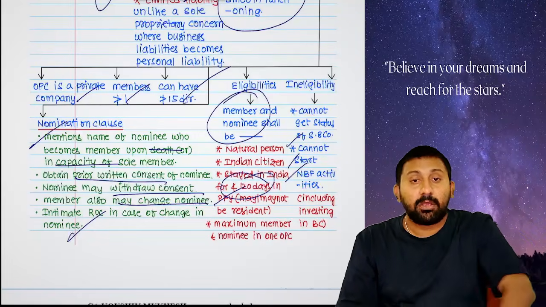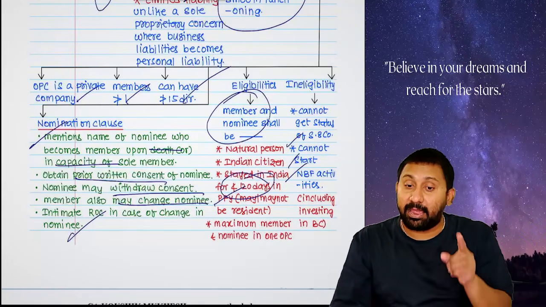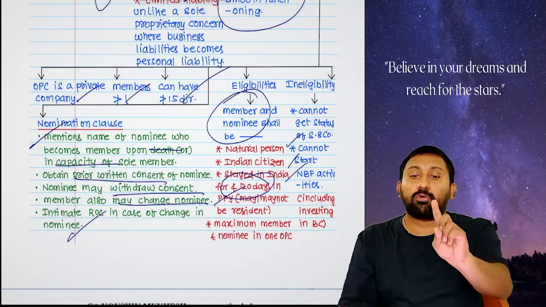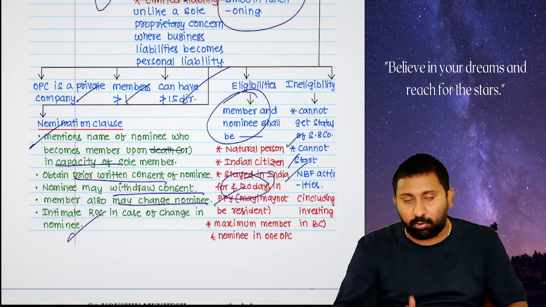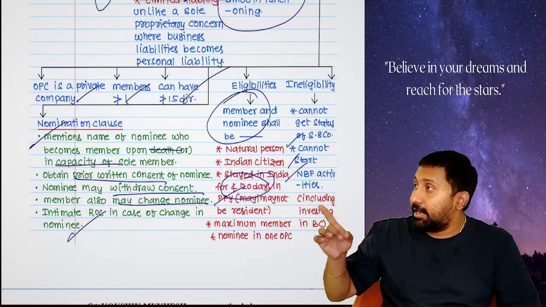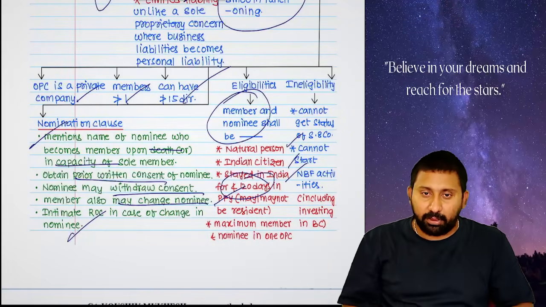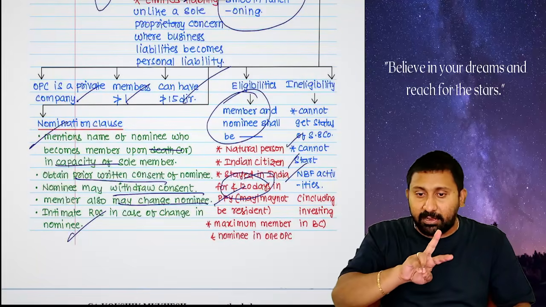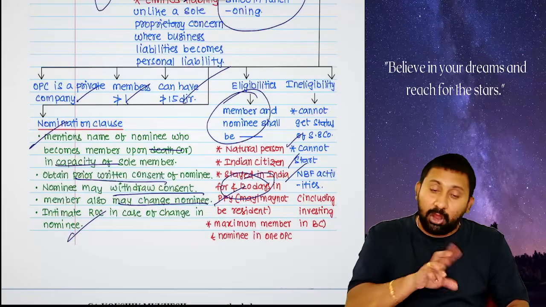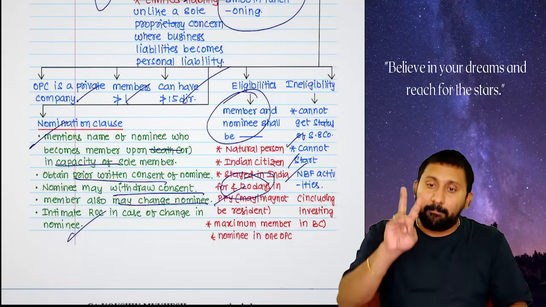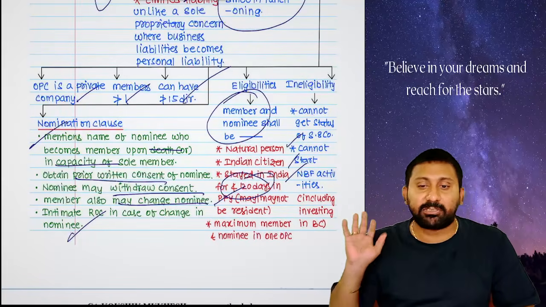Okay. Next. One person can become a member and nominee in not more than one OPC. Simply, there is X Private Limited, one OPC. In that I can become a member. In another company I can become a nominee. Are you understanding or not? Member is possible, and nominee is possible in another company. Listening? Nominee and member is also possible. Simply, member in two companies at the same time is not permitted.